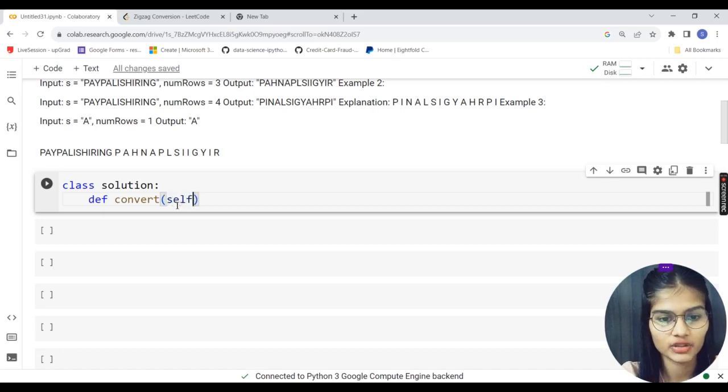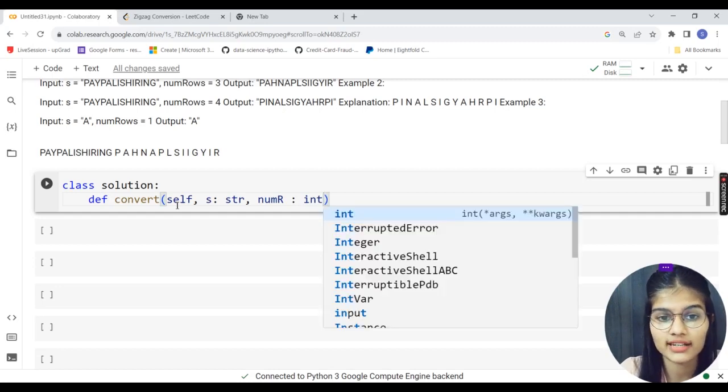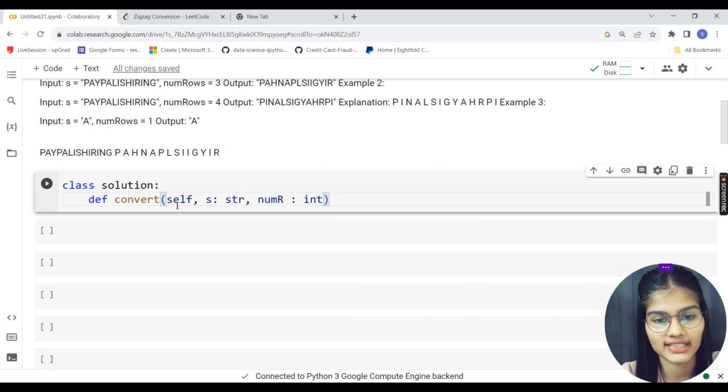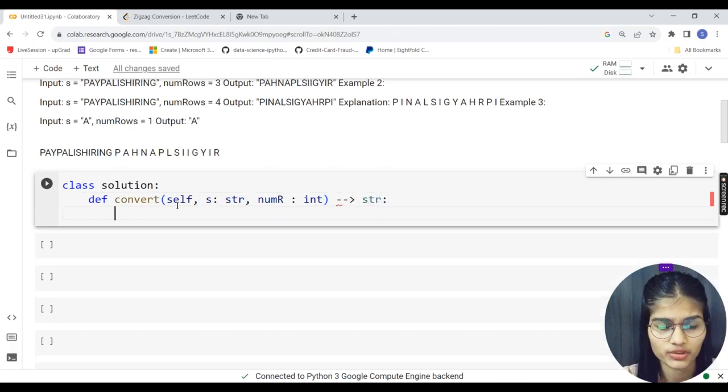I'll be passing self, as we do for all classes, as a parameter. For s, I am assigning a string. For numRows, I am assigning an integer. So numRows is my rows, which is an integer, and s represents my string, which we need to present in a zigzag manner. And I am pointing that completely to the str from others, the pointers which we are using.